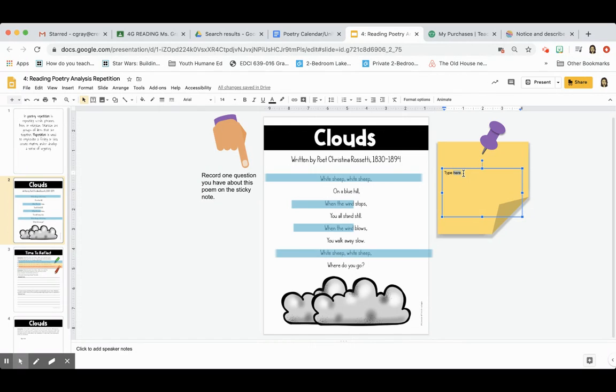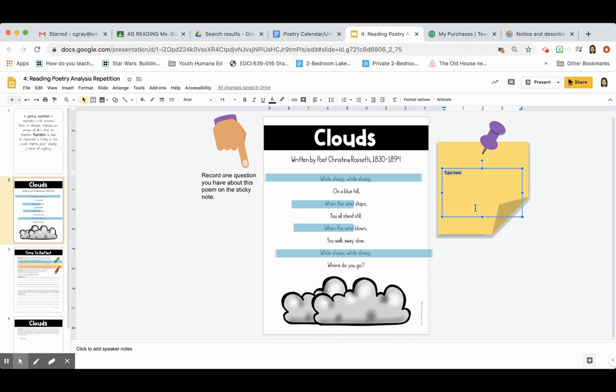So I see here that white sheep are important phrases, and I want to know, why is white sheep so important? And I'm going to give you a hint that it has to do with creating a metaphor, okay? Because if you look at the poem, there's a metaphor for what white sheep means. I'm also going to say when the wind stops and when the wind blows, because that's giving you an idea of what happens when these things are moving, when they're slow.